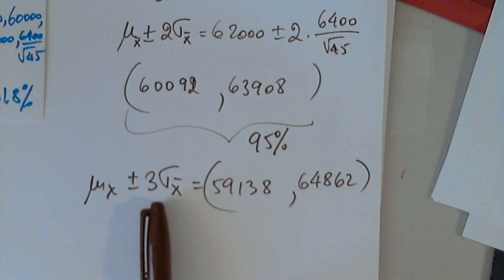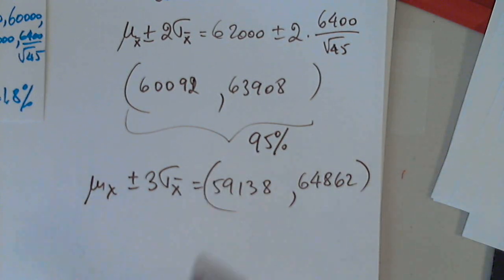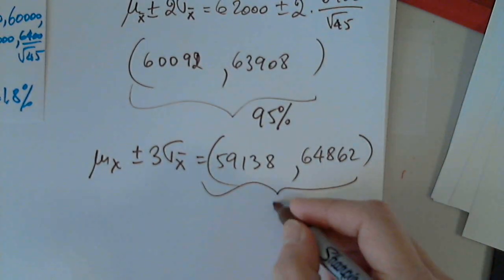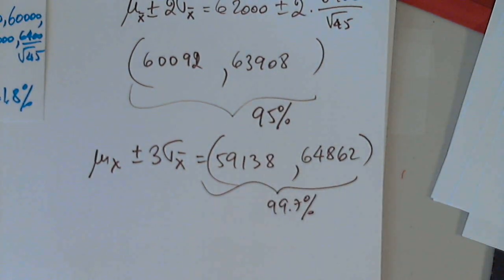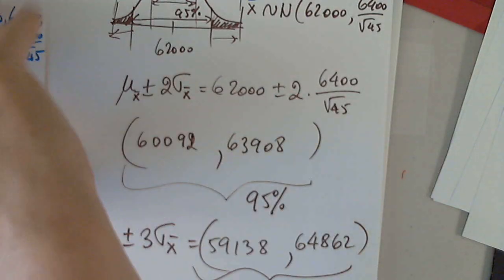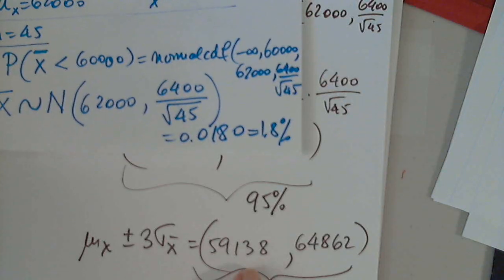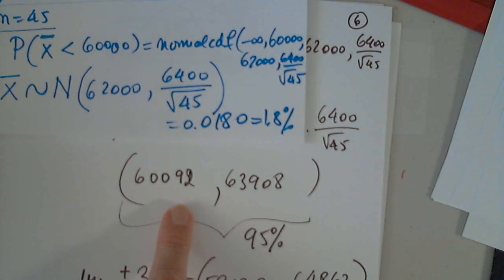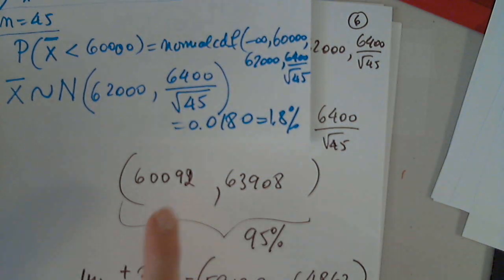So 3 standard deviations above and below the mean gives 99.7%, and this will include the 60,000. See, the 60,000 that we are talking about is included here, but it's not included here. You can say barely, but it's not.